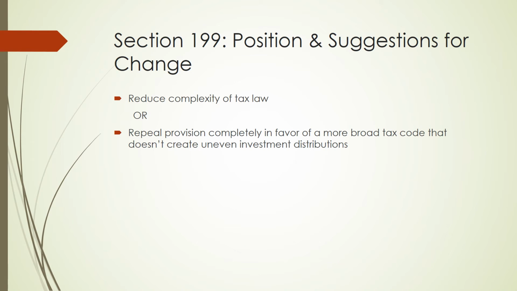In terms of my position, it was fail, and in terms of suggestions for change, one, the calculation of this deduction is complex and causes an administrative burden for both the taxpayer and the government. Costs must be allocated specifically to activities as well as domestically versus internationally, and this sometimes causes taxpayers to forego the calculation altogether in taking the deduction. So while this might not solve the issue of Section 199 not achieving its original goal, it would definitely help.